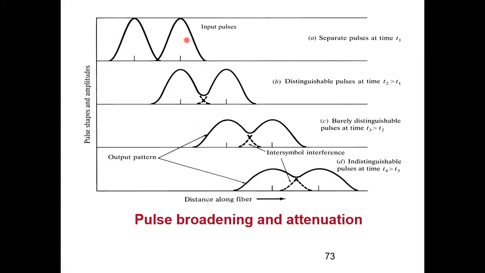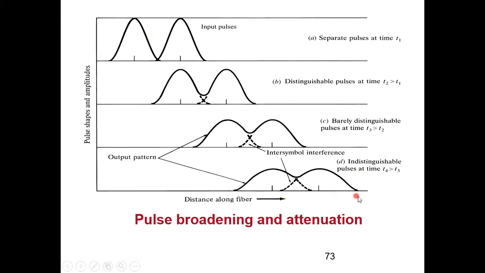Here there was a 1 0 1 signal. This was at time t1, this is at instant t2. From here pulse broadening starts, so I have this kind of signal. Then again at some point t3, as it propagates over distance, I have this nature. Suppose at this point of time t4, I have this kind of signal.